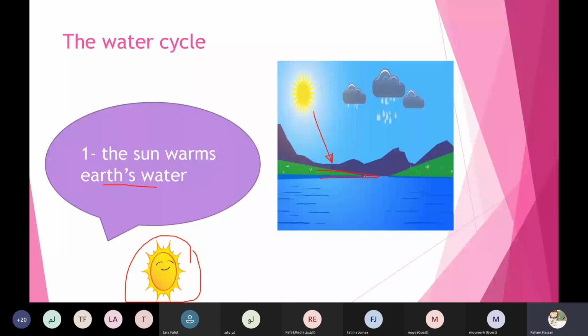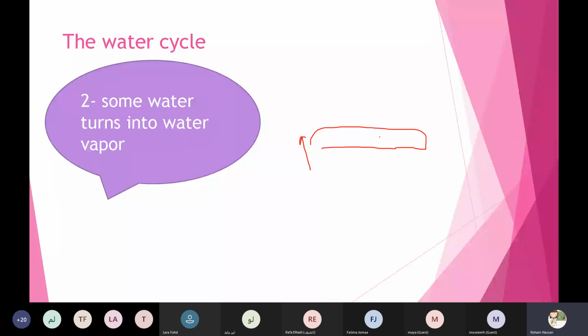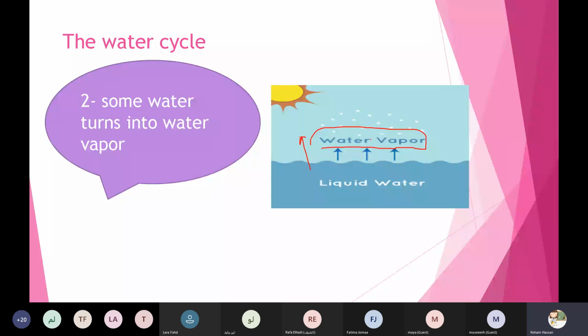If the sun warms the earth water, some of this water will turn into water vapor. So what is the water vapor, Munira?